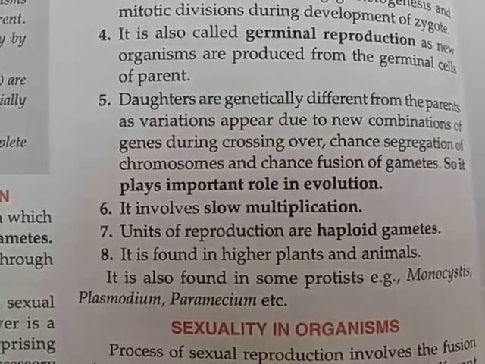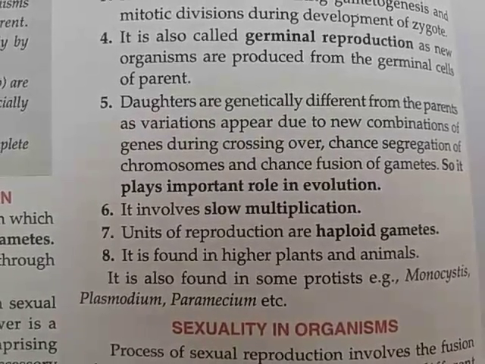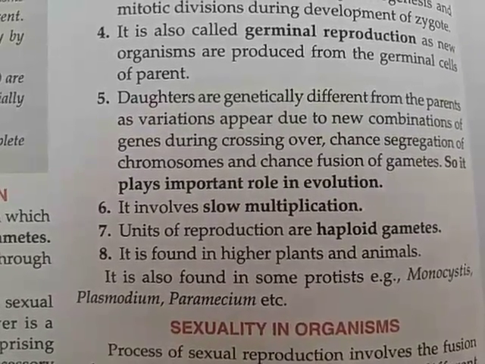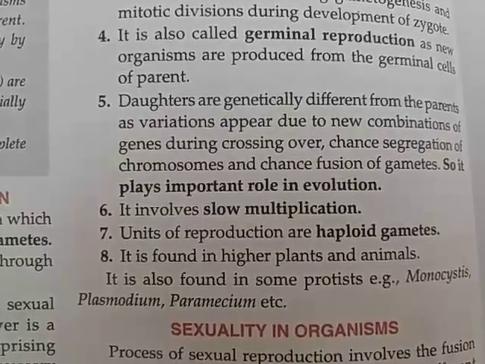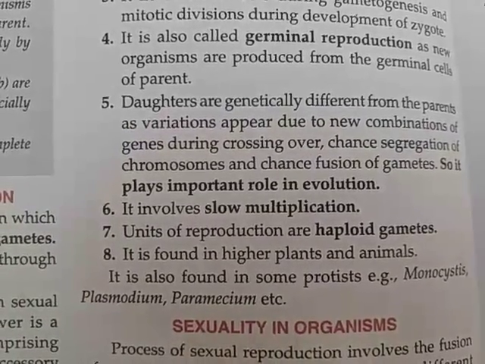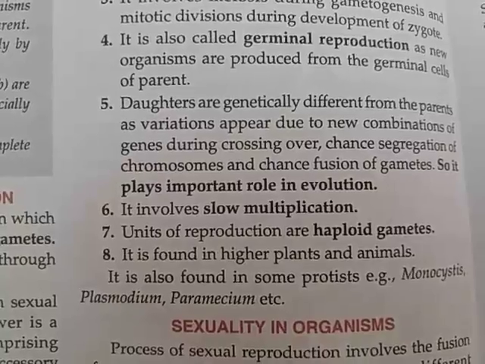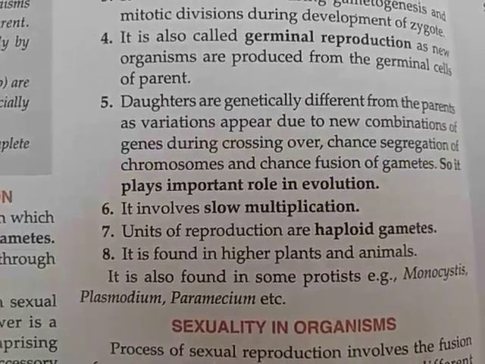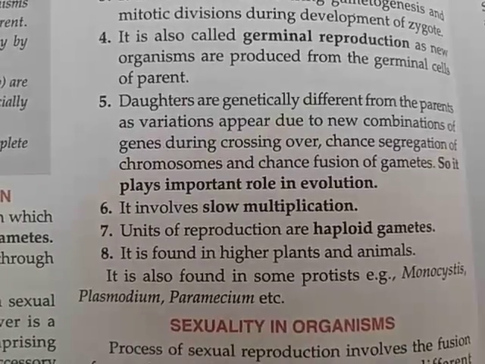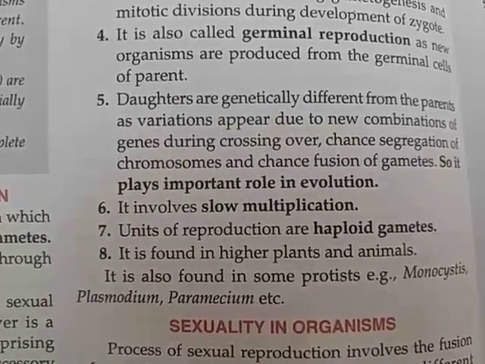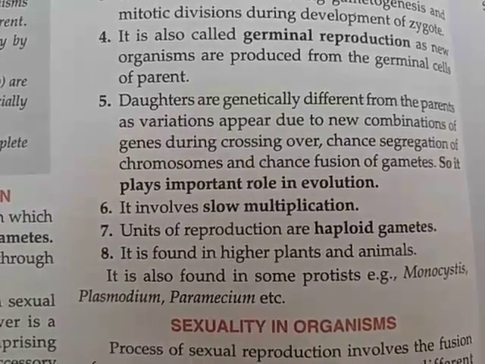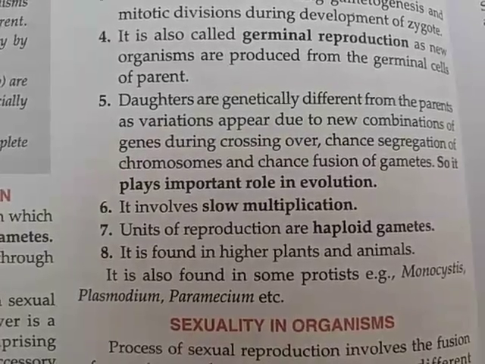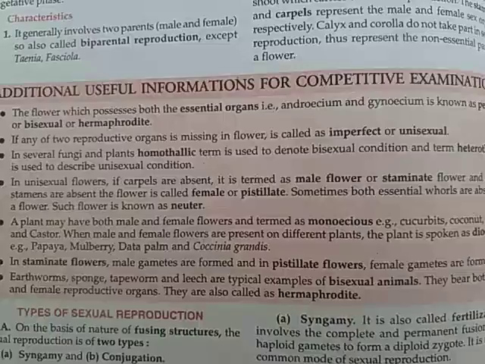The gametes produced should be haploid to maintain the DNA content, and it is found generally in higher animals and plants. As I told you, in angiosperms, the most complex division of kingdom Plantae, and in kingdom Animalia, like in human beings. But it is also found in some simple protistans like Monocystis, Plasmodium and Paramecium, etc.